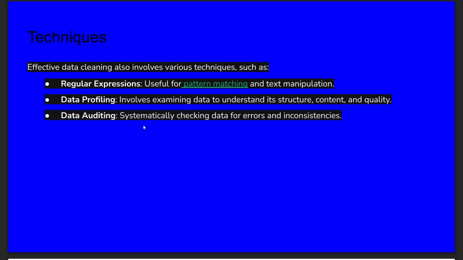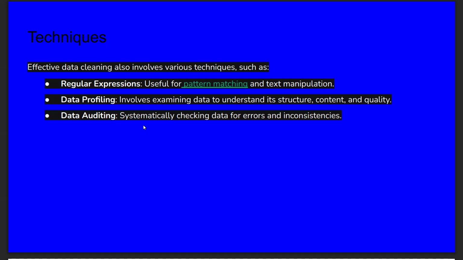Next one, data profiling. What does data profiling do? It will examine the data in order to understand its structure. So if you want to understand the structure of the data in the data set, we have to use data profiling. Also, if we want to understand the structure, content, and quality of the data, we need this data profiling technique.